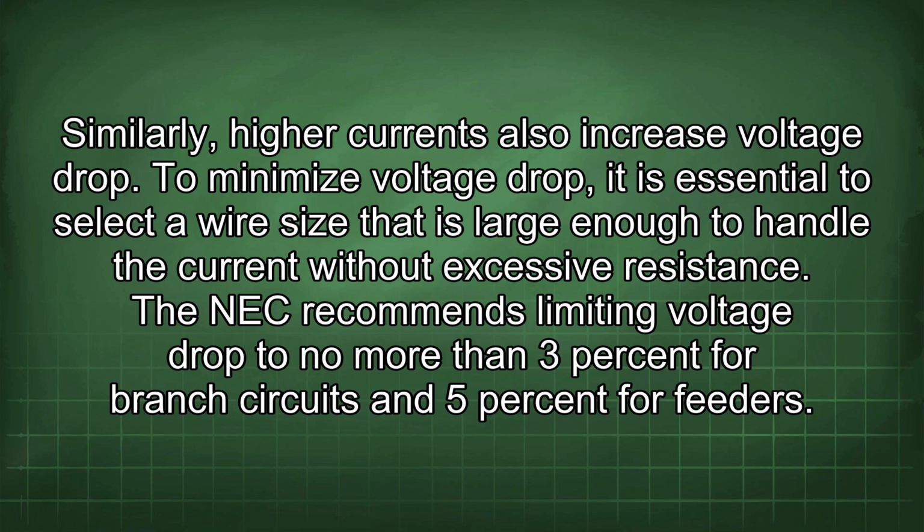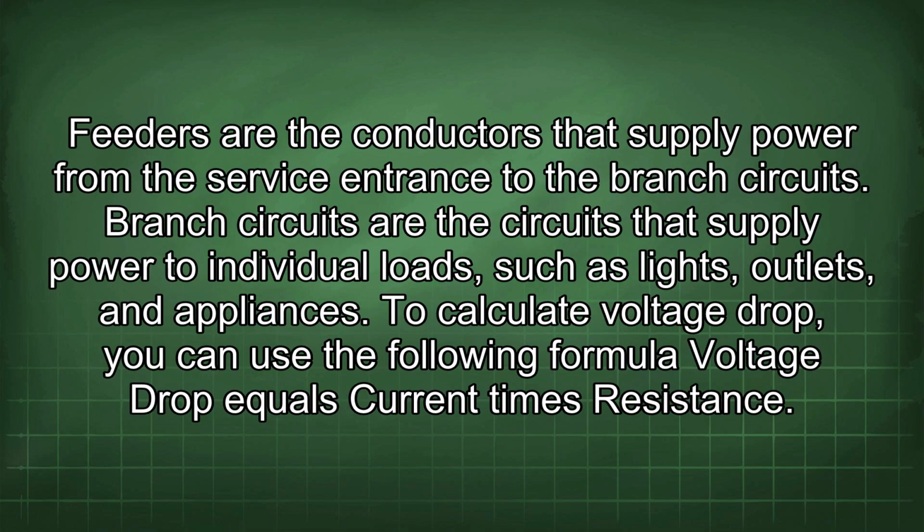To minimize voltage drop, it is essential to select a wire size that is large enough to handle the current without excessive resistance. The NEC recommends limiting voltage drop to no more than 3% for branch circuits and 5% for feeders. Feeders are the conductors that supply power from the service entrance to the branch circuits. Branch circuits are the circuits that supply power to individual loads such as lights, outlets, and appliances. To calculate voltage drop, you can use the following formula: voltage drop equals current times resistance.